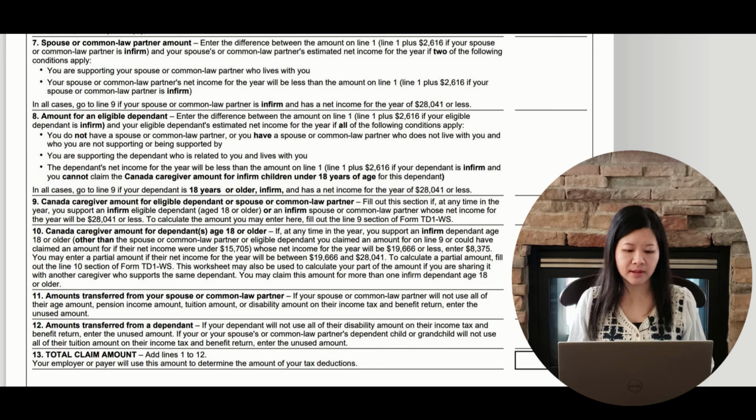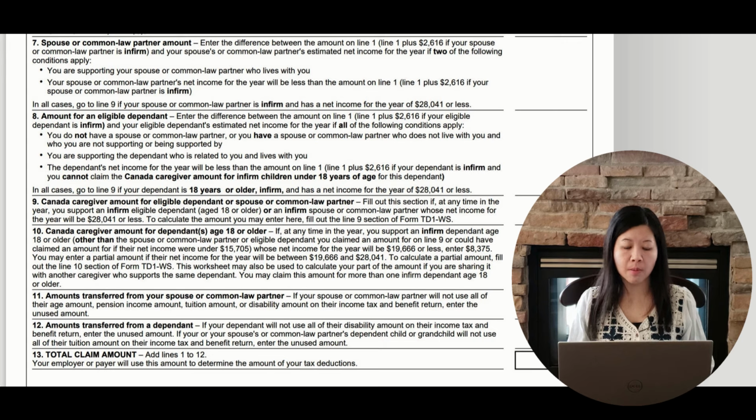Line 10 is the Canada caregiver amount for dependents age 18 or older. This line is for dependents 18 years of age or older who are not your spouse or common law partner or an eligible dependent. Line 11 is amount transferred from your spouse or common law partner.